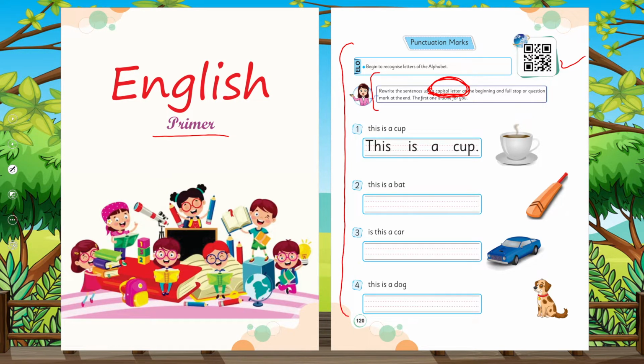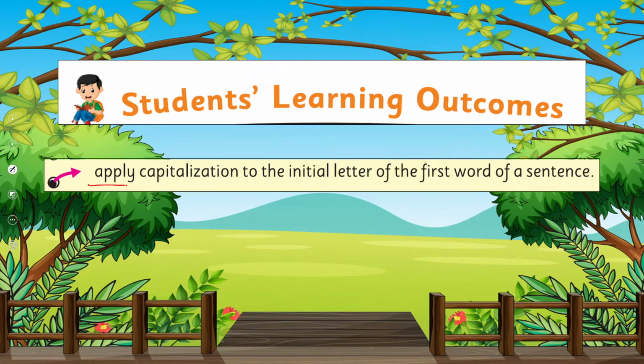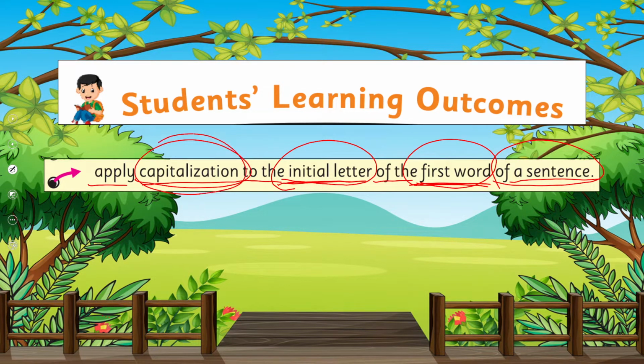And we are going to learn further to apply capitalization to the initial letter of the first word of a sentence. What does it mean? Whenever you are going to write a sentence, the first letter of the first word should always be capital. This is our today's SLO.